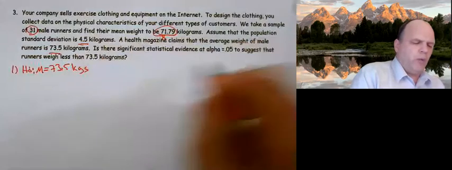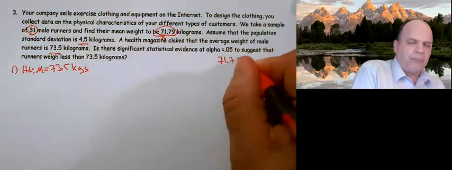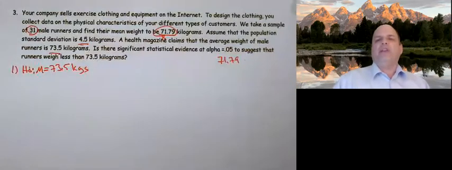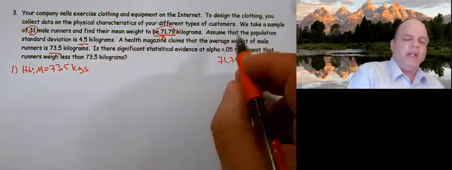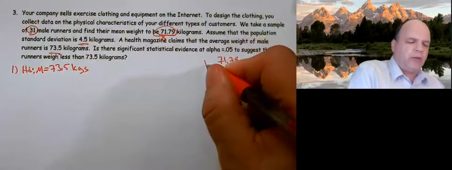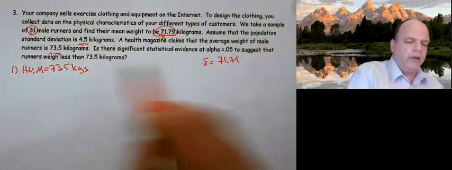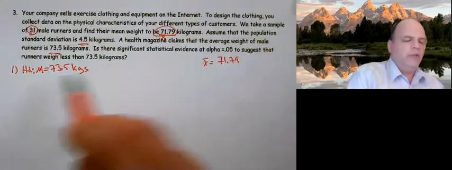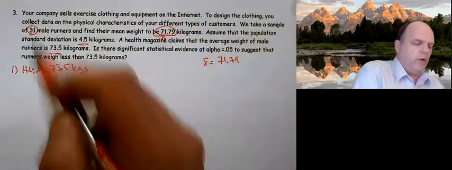Now, some of you are going, hey, how come it's not the 71.79? There's a simple answer to that I think will help you out a whole lot. The simple answer is that came from the sample. Anytime it comes from the sample, it's X bar, and X bar will never go over here, ever. X bar never goes over here. So consequently, because that came from the sample, it's the X bar and it'll never go over here.